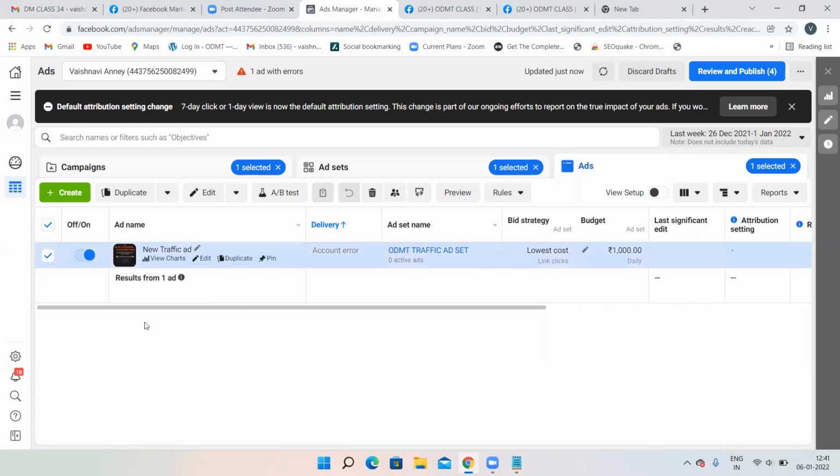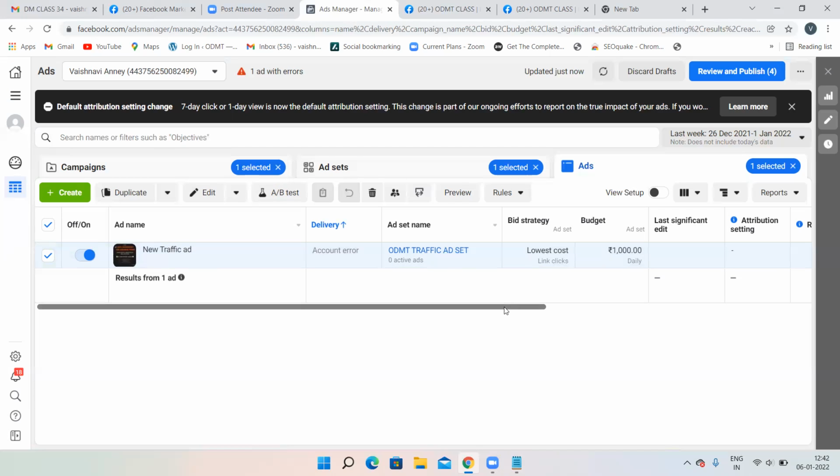So this is how you need to create your Facebook ads and your Instagram ads also. For Instagram, there is no separate Instagram ads account. In the Facebook ads account only, you just log into your Instagram account and your Facebook page will be connected to your Instagram ads account. Then your advertisement will appear on Facebook and on Instagram also, because both are from the same company. And tomorrow we'll do lead generation and we'll do Twitter ads, brand awareness.